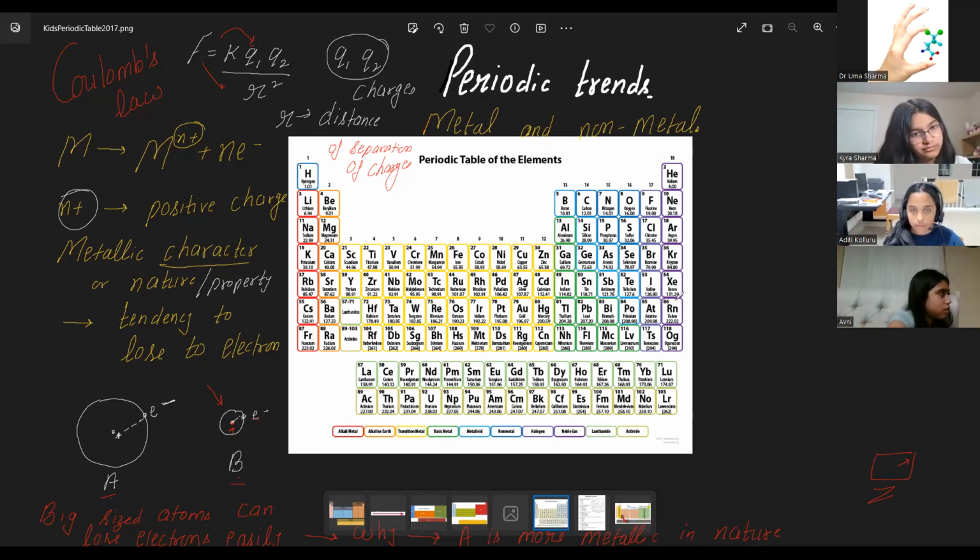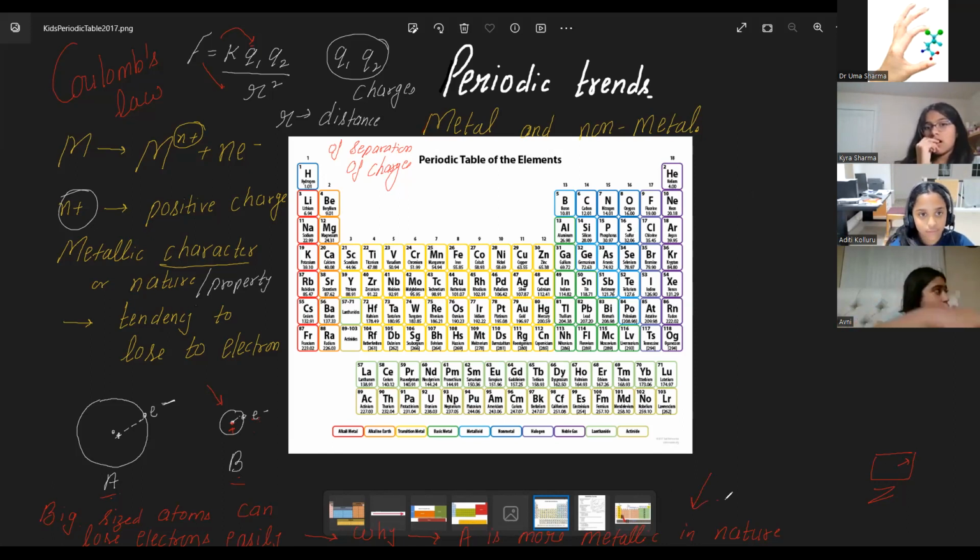I still can't see it. I can only see the part about big sized atoms and then that zoom thing you drew. Can you see the periodic table? Yeah, now I can see it.